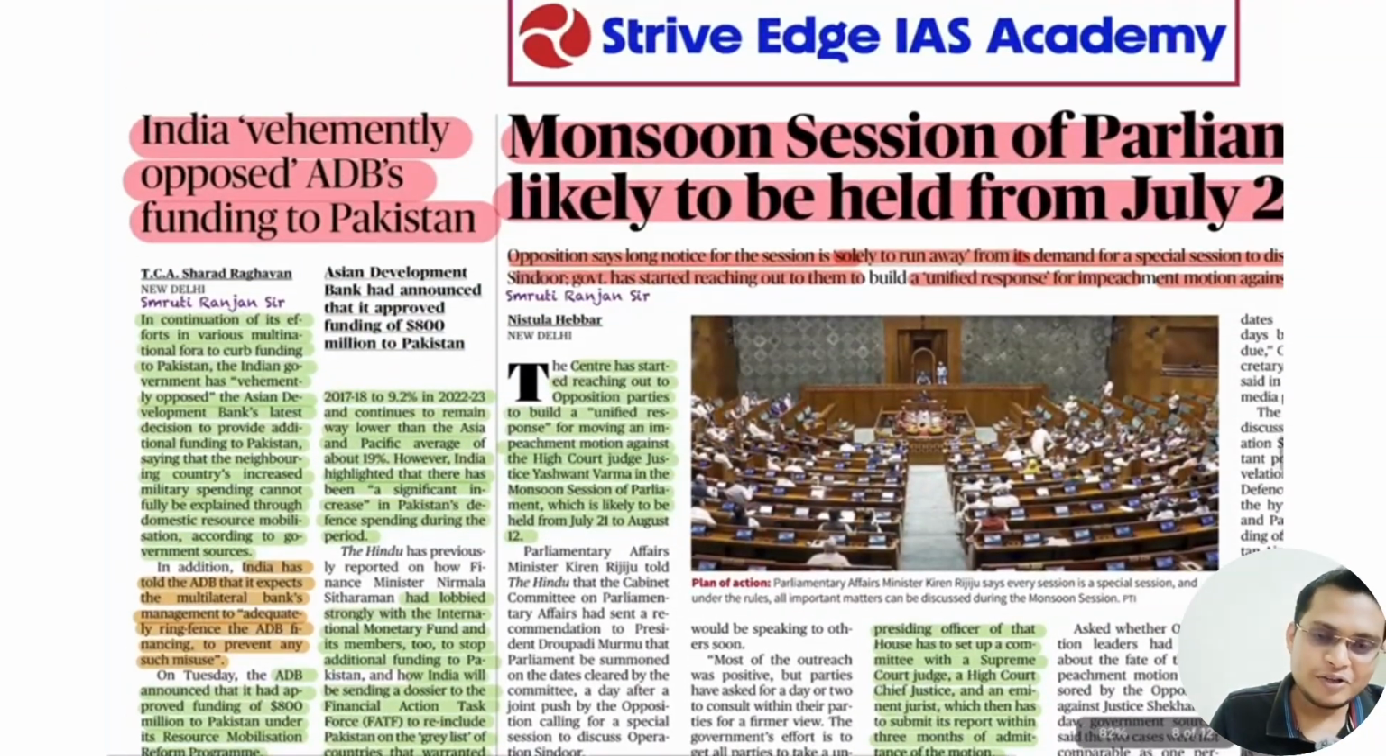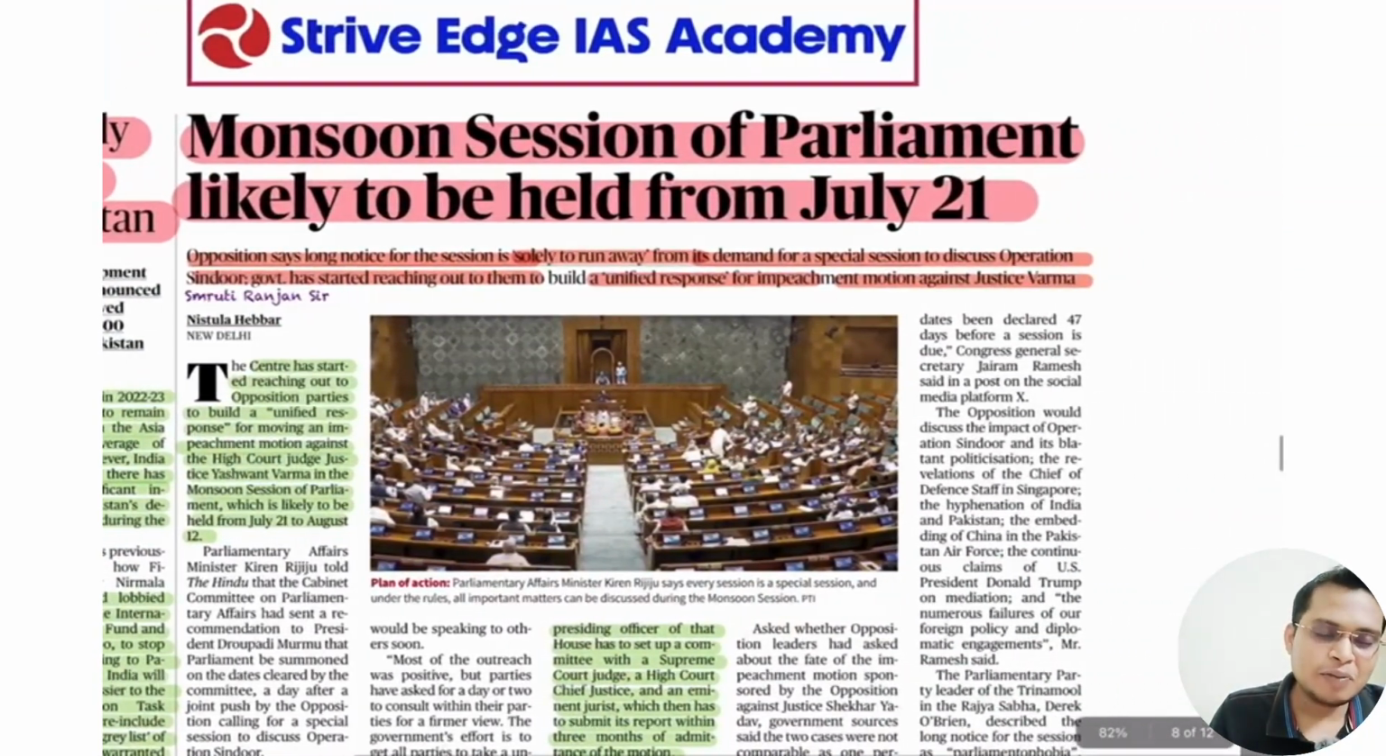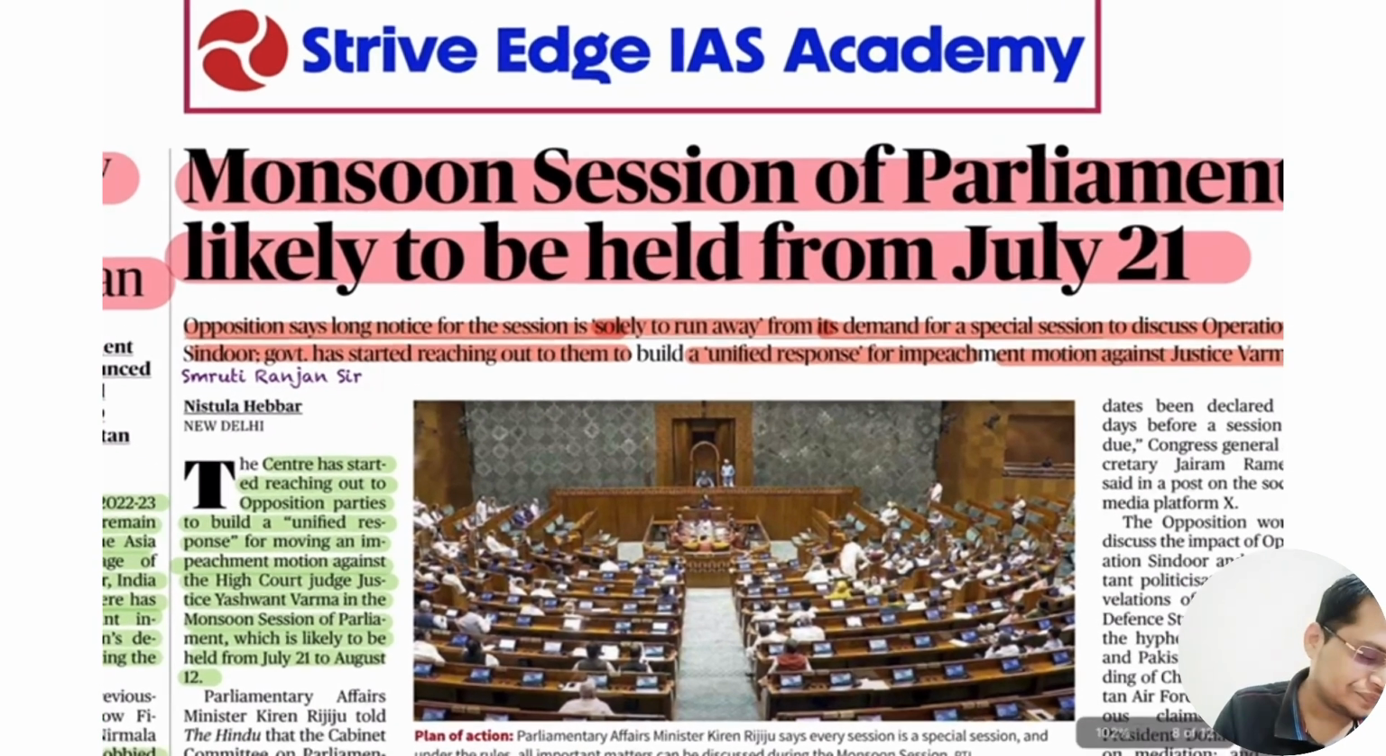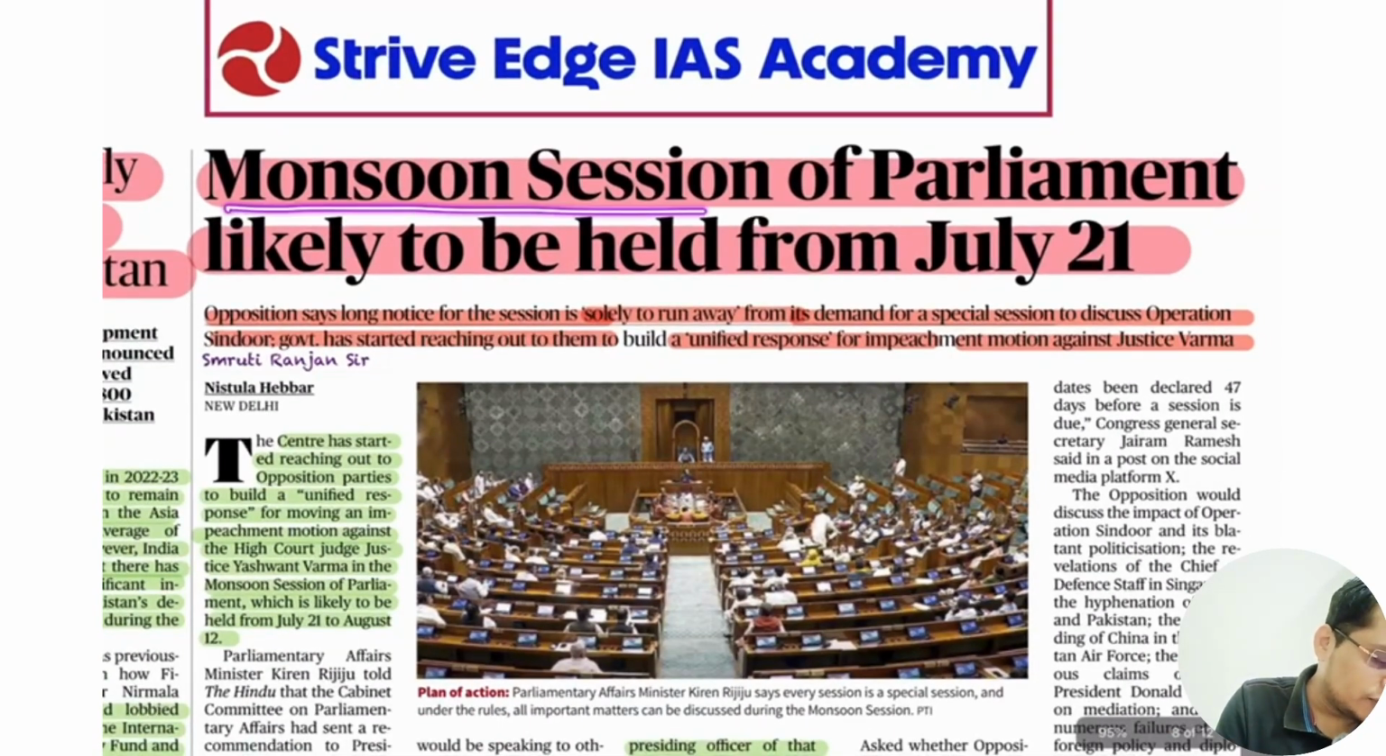So we also need to put pressure on the international community so that Pakistan should be put in the grey list. Once a country is in the grey list, it will be good for India, particularly for putting Pakistan in the grey list. So next, the monsoon session of the parliament is going to be held from 21st July.